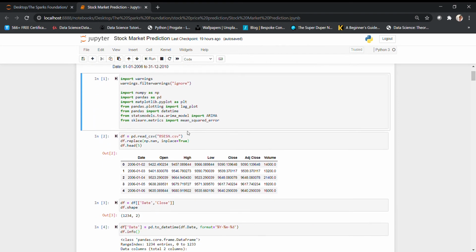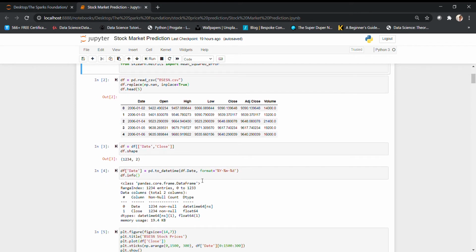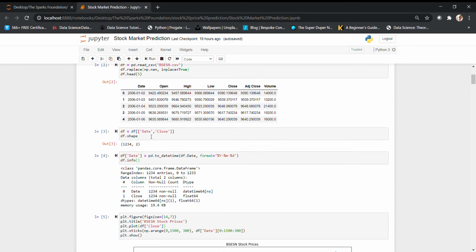And this is the data frame where we have the date column and all the prices. Here we're targeting the close, so that will be our target. And as we're going for time series analysis, we just need the date and close. So I have taken that separately. And since date was an object type, I have converted it into a date type.